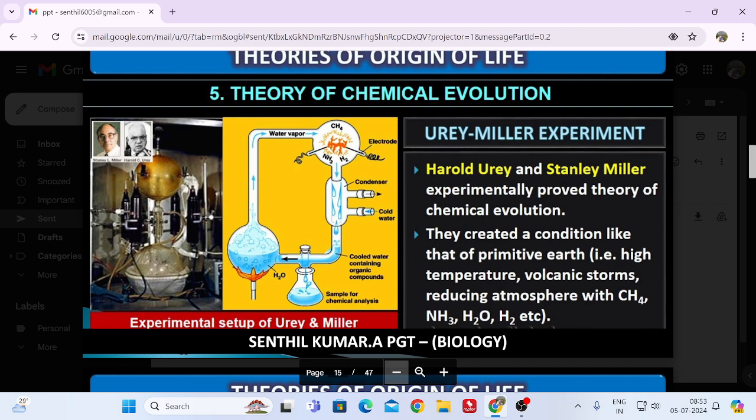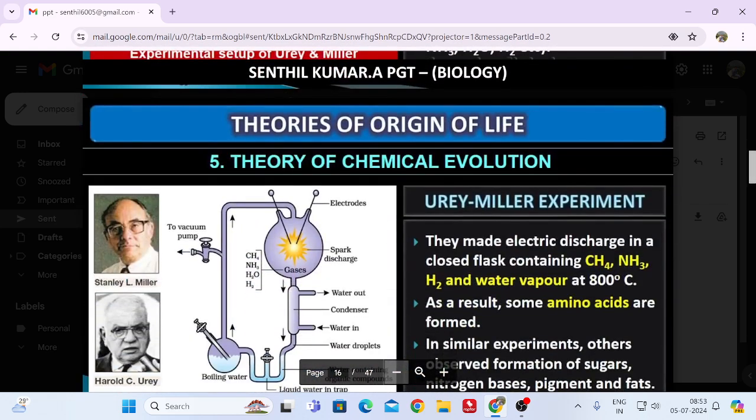They created conditions like those of the primitive earth: high temperature, volcanic storms, hot air because of volcanic eruption, and a reducing atmosphere with methane, ammonia, hydrogen and water. These are what they took for their experiment.